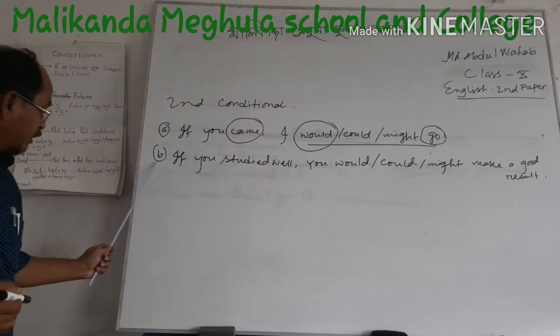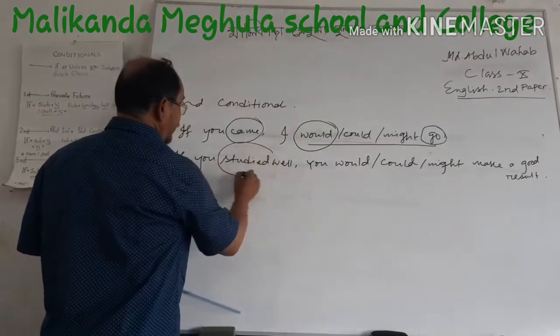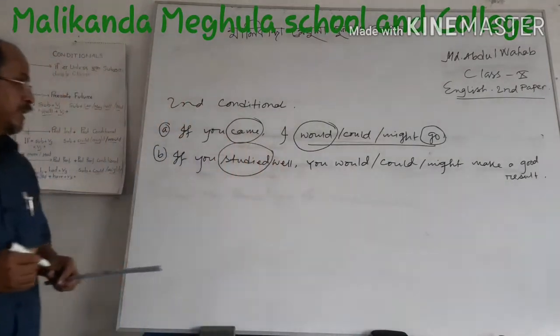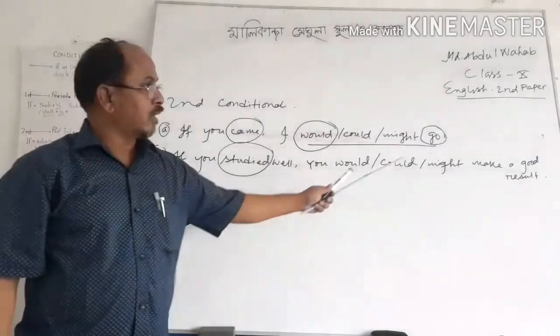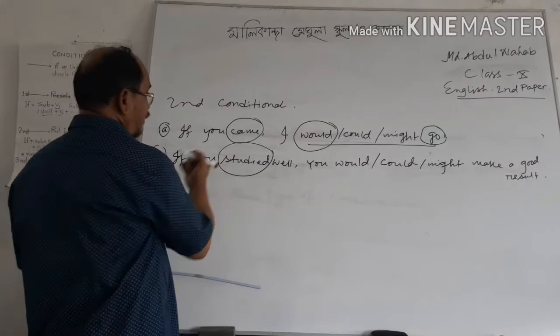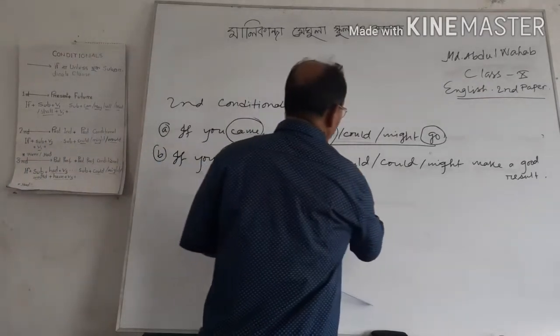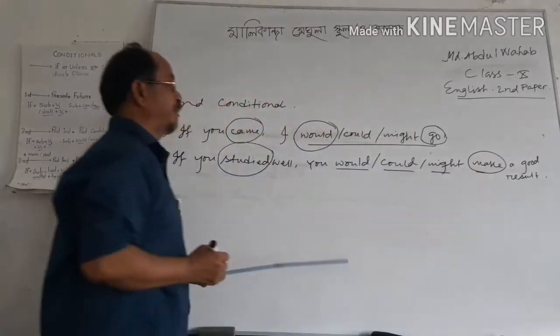In example number 2, if you studied well, studied is the past form of study. You would or could or might make a good result. As here is the past form, there we use would or could or might and verb in present form.